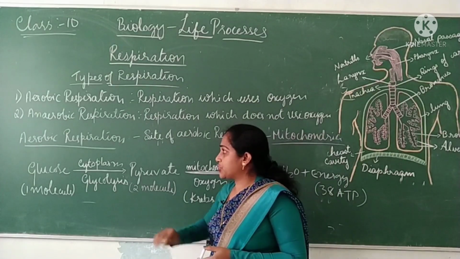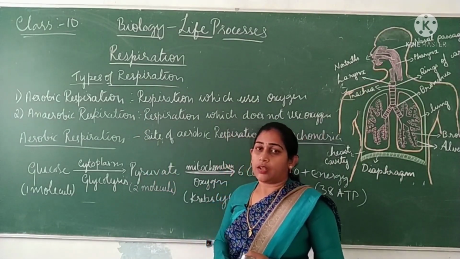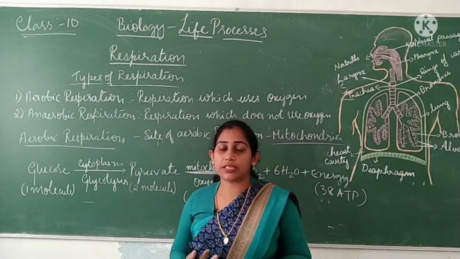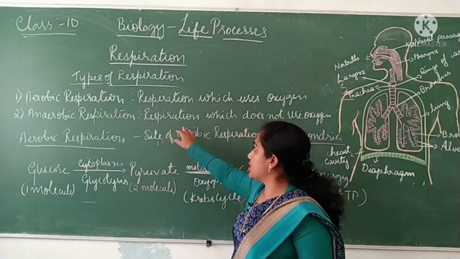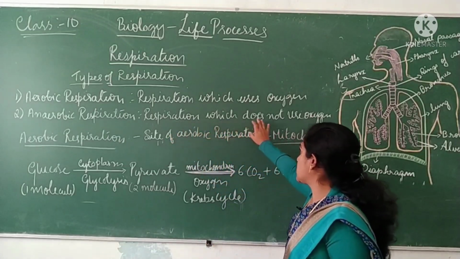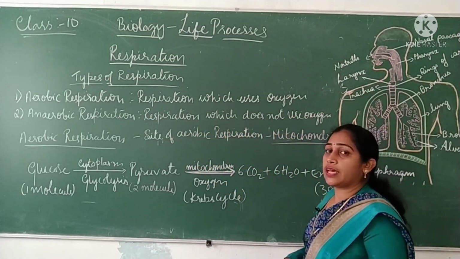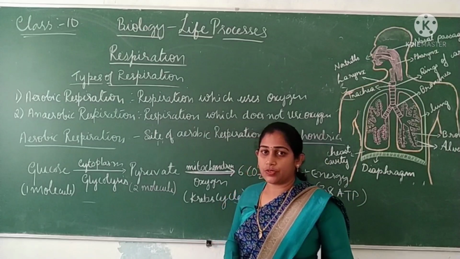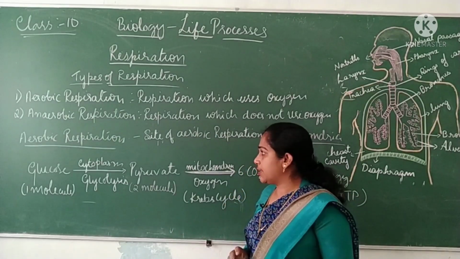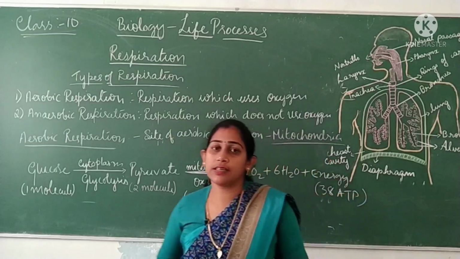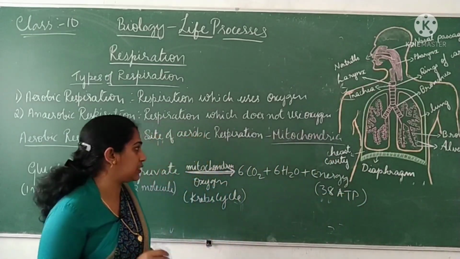Another kind of respiration is anaerobic respiration. Anaerobic respiration is a kind of respiration wherein it does not involve oxygen. It does not use oxygen. So respiration which does not use oxygen is called anaerobic respiration. Here they don't use oxygen to break down the food to produce energy. So now let us learn aerobic and anaerobic respiration in detail.